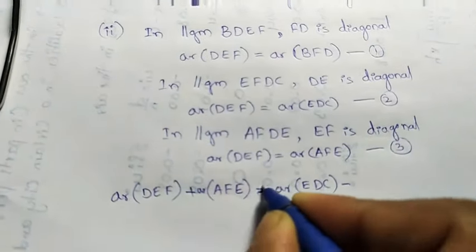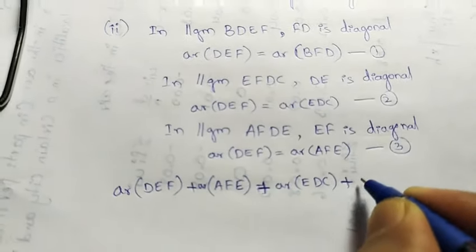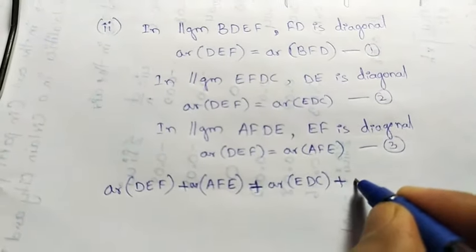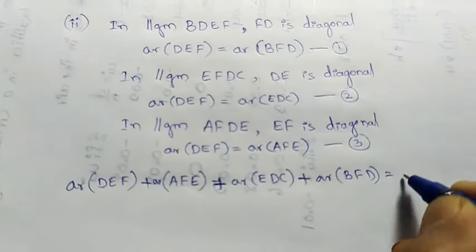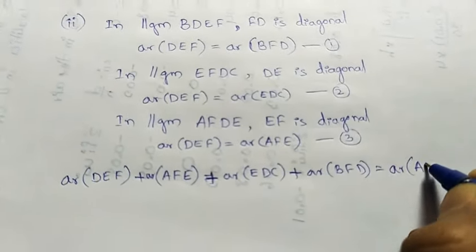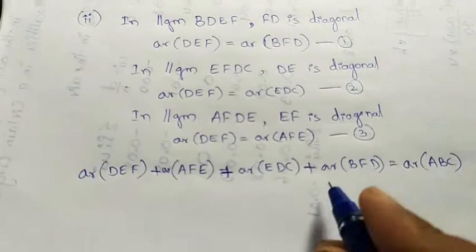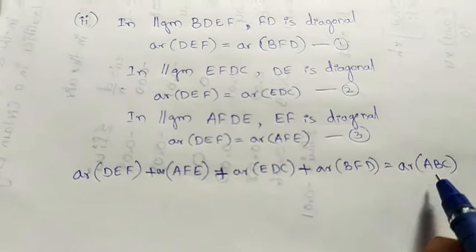Next add plus area of BFD equal to the whole triangle, that is ABC. By adding all 4 small triangles we will get the bigger triangle.